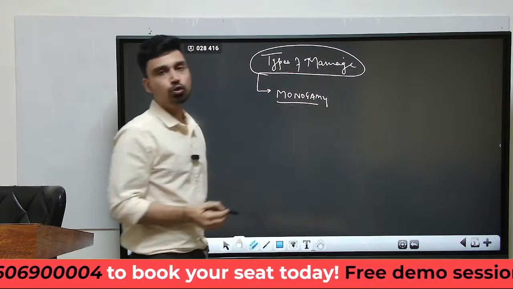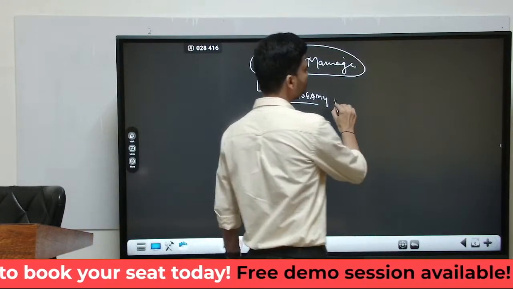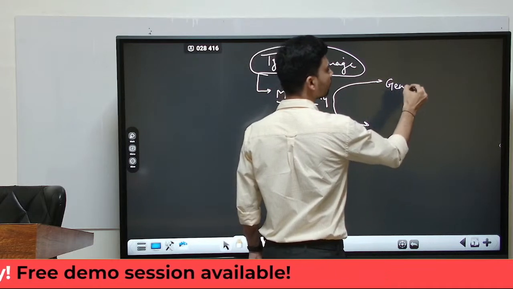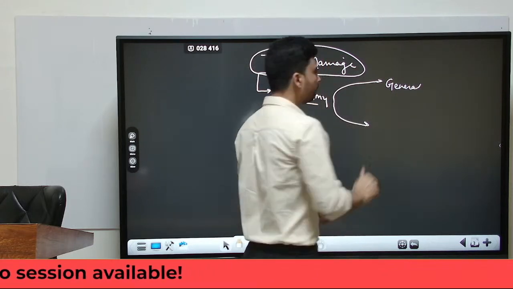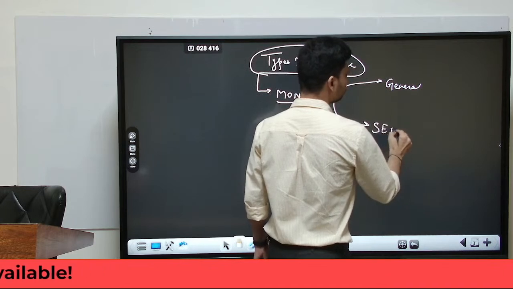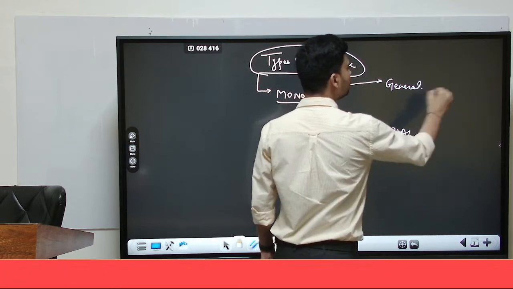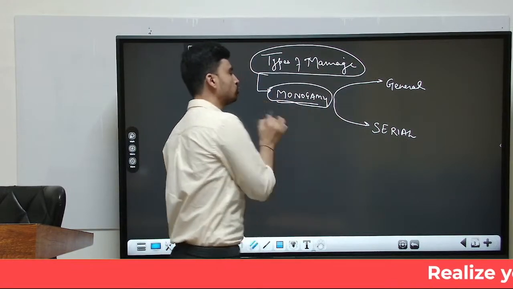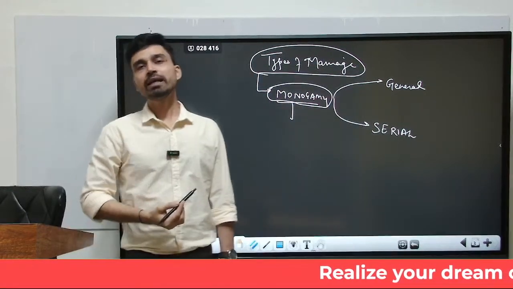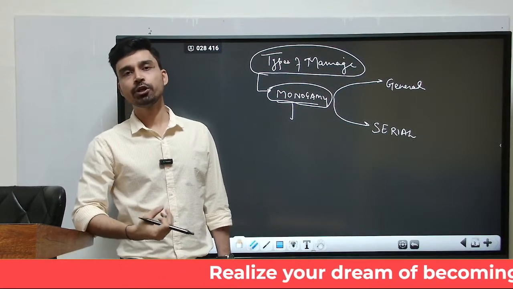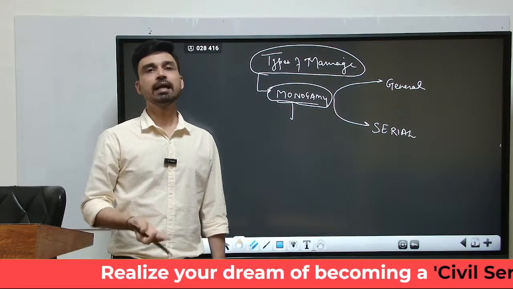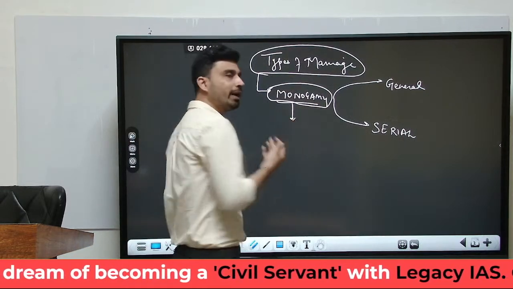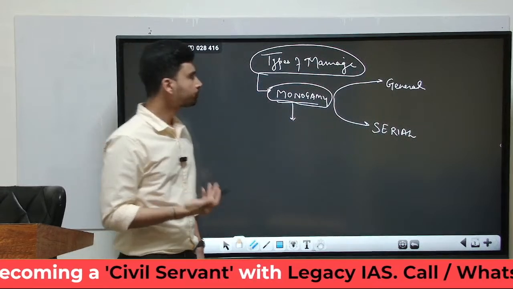Now in monogamy also we can identify two different types of monogamy. The first, which we can call general monogamy, and the second type of monogamy, which is called serial monogamy. So what is the difference between general monogamy and serial monogamy, and what is monogamy in the first instance? So in simple terms, monogamy can be defined as marriage between two individuals only. That means there is one husband, one wife, or any two individuals, if we take a wider definition of marriage as per Kathleen Gough.